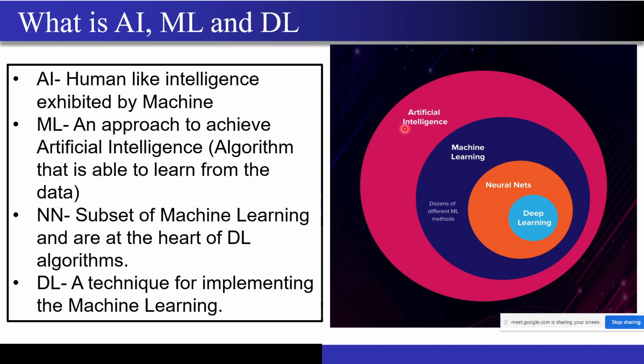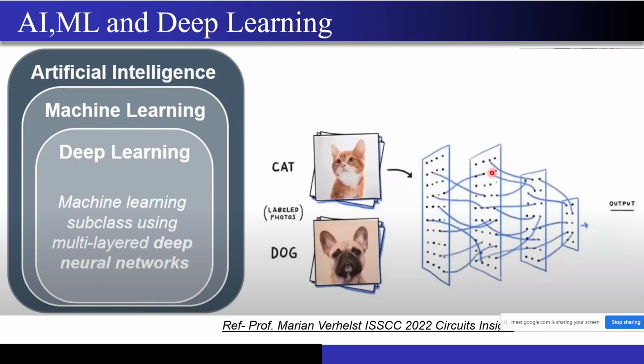Artificial intelligence is your top level thing, then machine learning is just a subset of artificial intelligence, then deep learning is a subset of machine learning, which does what we want the machine to do using neural networks, right? So this is just the brief overview. And now coming to this, again, is one picture that describes it beautifully.